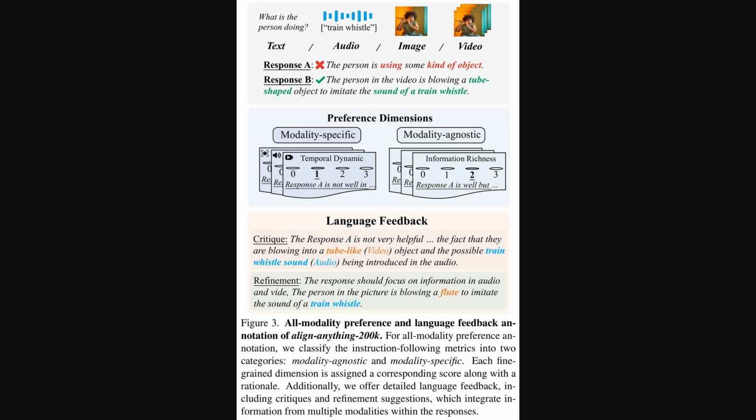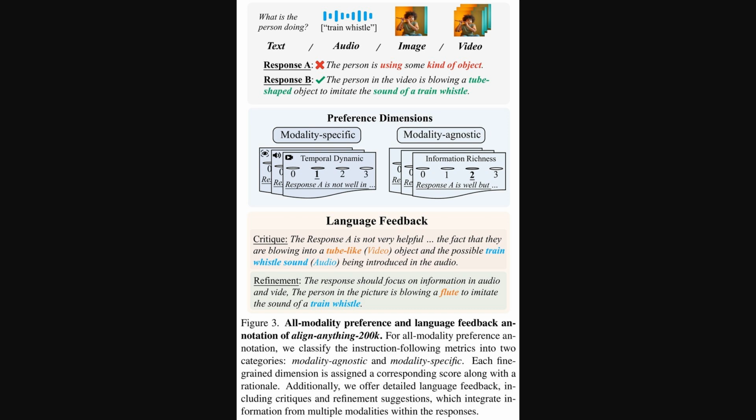Right, so we just saw the overall makeup of the Align Anything 200K dataset in Figure 2. Figure 3 here zooms in on exactly how the annotations work for each data point. You see an example with multiple inputs, text, audio, image, video, and 2 possible responses.